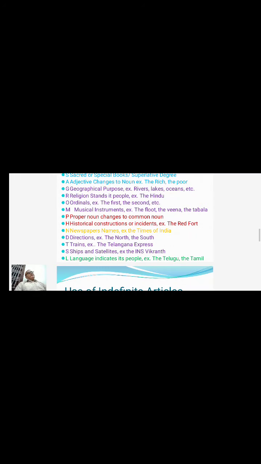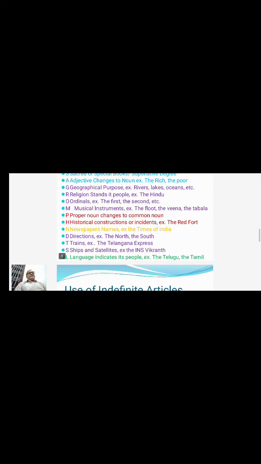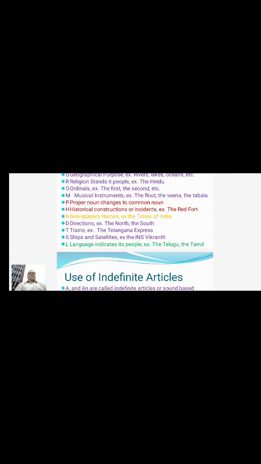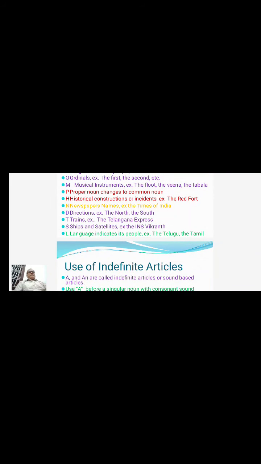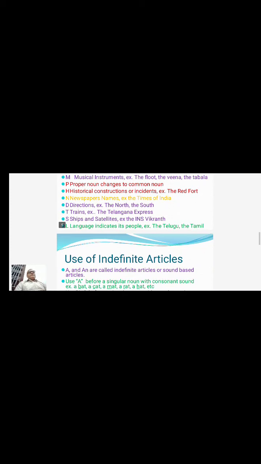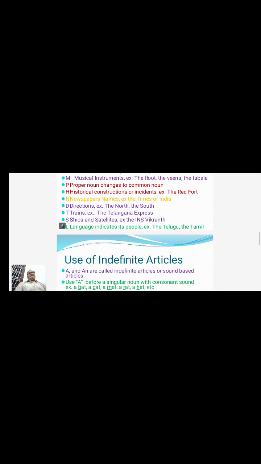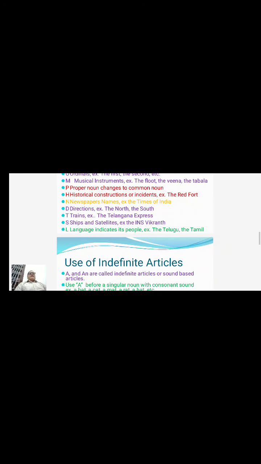For example, the Red Fort, the Buland Darwaza, the Golconda Fort, the Charminar, the Qutub Minar, and even the War of Panipat, the War of Tarain, the First World War, the Second World War, the War of Plassey, and so on. We need to use the definite article.